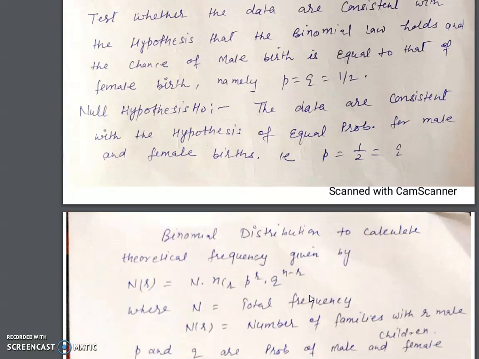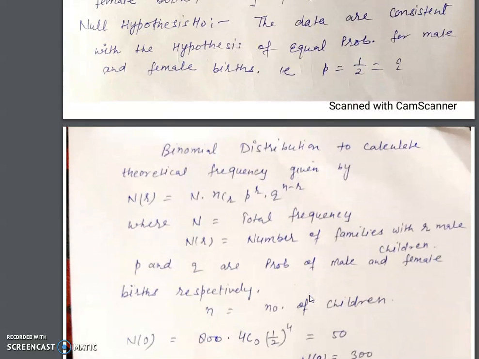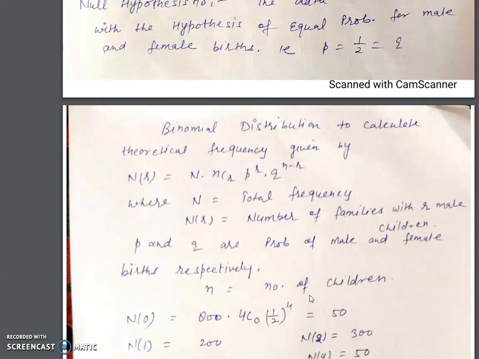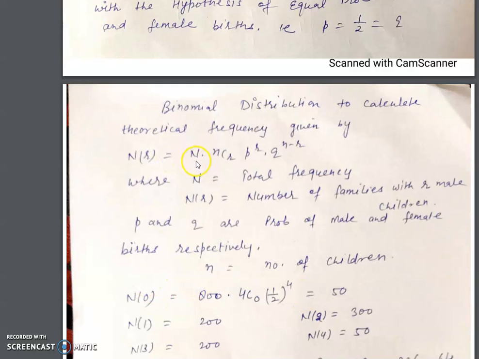Now, with the help of the binomial distribution, we have to calculate the expected values. And what is the binomial distribution? Binomial distribution is N(r) equal to capital N into nCr p to the power r q to the power n minus r. Here N is the total frequency and N(r) is the number of families with r male children. P and Q are the probabilities of male and female births respectively, and small n is the number of children.